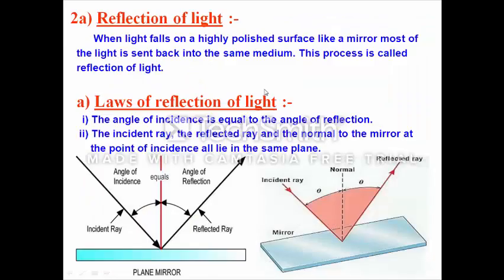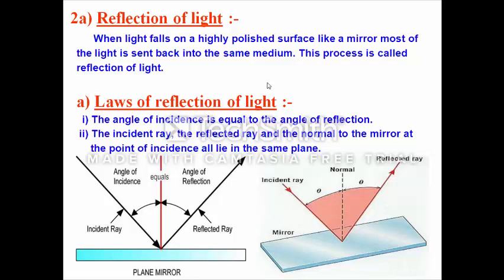Now when we are talking about light, we should first talk about the reflection of light. So what do we mean by reflection of light and how is it obeyed? This we have learned in our earlier class, in 8th class also, but now we will once again see it, because it is one of the most important topics for class 10th, the reflection of light. What is the meaning of reflection?